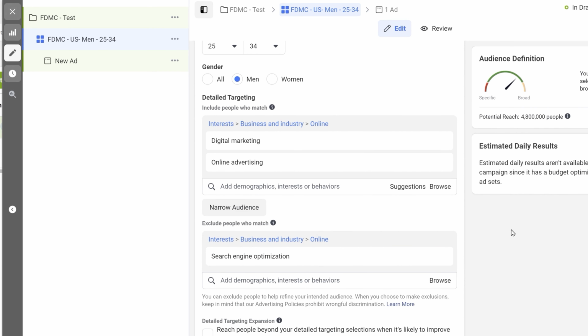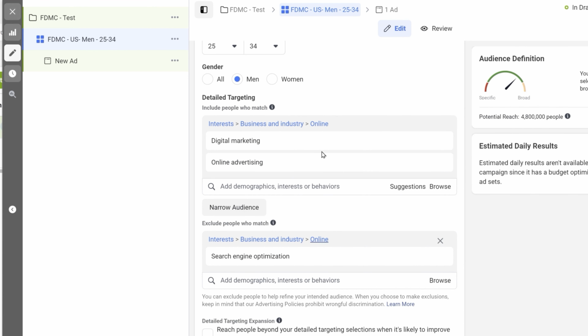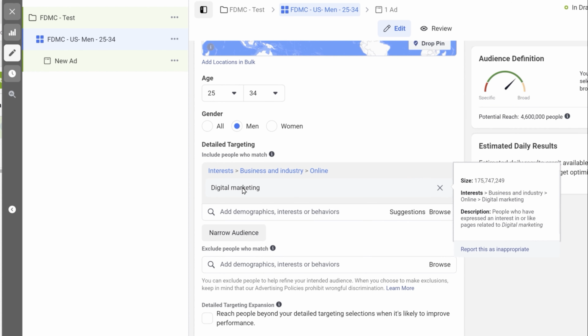So this will show my ad to all the people who have an interest in digital marketing and online advertising. But among all those people, the ad will not be shown to the people who have an interest in search engine optimization, which is also a part of digital marketing. We have a very comprehensive video on SEO as well. So for now, I'll delete this exclusion and I'll also delete this, because right now I only want to show the ads to people who have an interest in digital marketing.